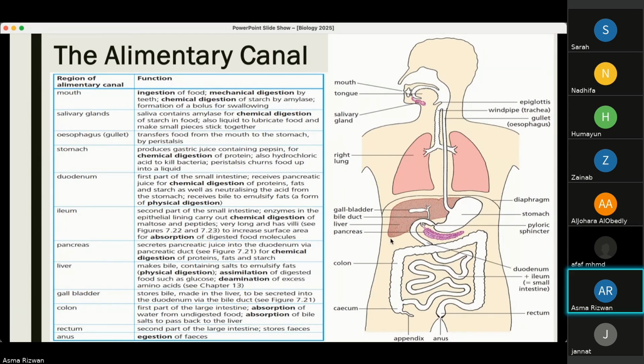We have the liver, which again is an important organ for digestion, the gallbladder, the colon, the rectum, and the anus. This is the whole path of the alimentary canal. Again, each of them has its own very important function, and each structure is adapted to its specific function in the digestive system.